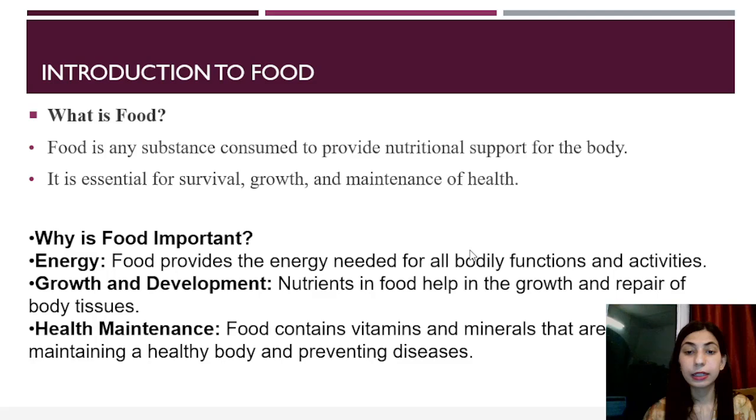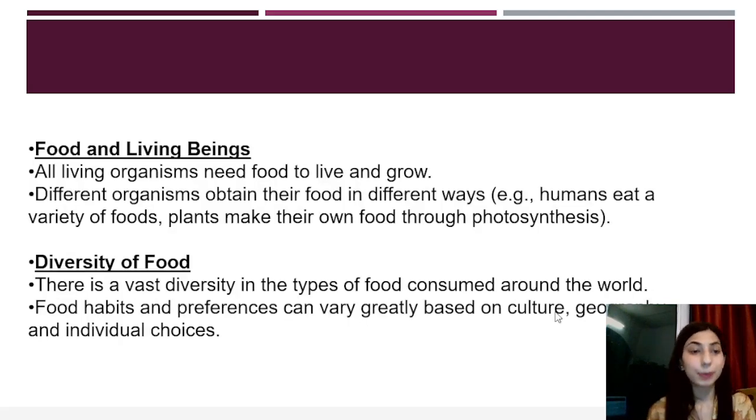Okay. Next, food and living beings. Now, all living organisms, we all need food to live and grow. Different organisms obtain their food in different ways. For example, humans eat a variety of foods. Plants make their own food through photosynthesis. So basically, this is how food is related to living beings. Here we are just understanding this basic concept that every organism has its own way to prepare food.